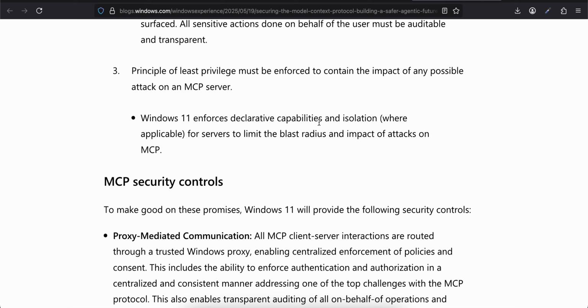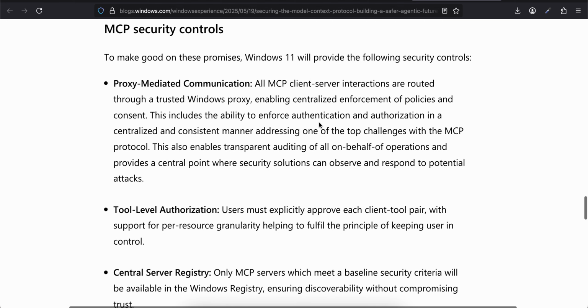Windows will enforce declarative capabilities and isolation where capable for servers to limit the blast radius and impact of attacks on MCP. MCP security controls to make good on these promises. Windows will provide the following security controls.